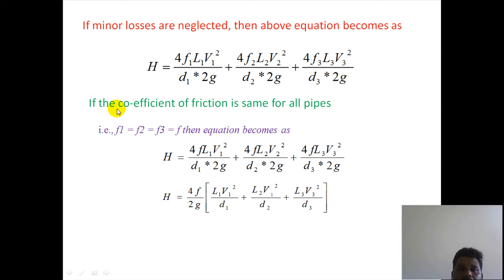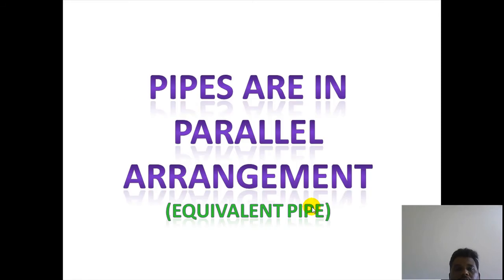If the coefficient of friction is the same for all pipes, that is, F1 is equal to F2 is equal to F3, then I substitute F in place of F1, F2, F3. Now we get H is equal to 4F by 2G, times L1 V1 square by D1 plus L2 V2 square by D2 plus L3 V3 square by D3. That is the expression for whenever the pipes are connected in series.